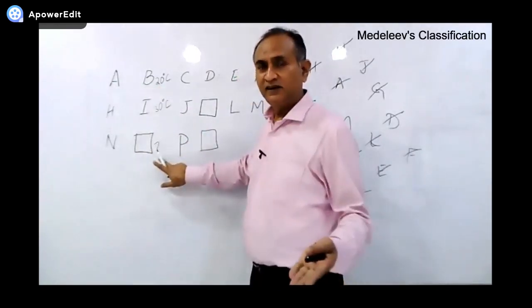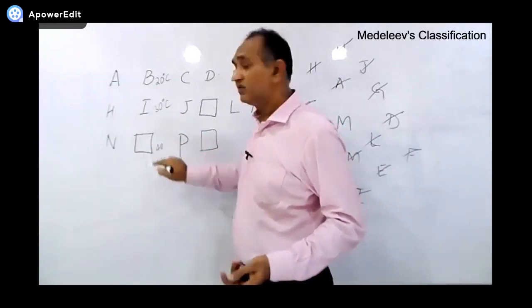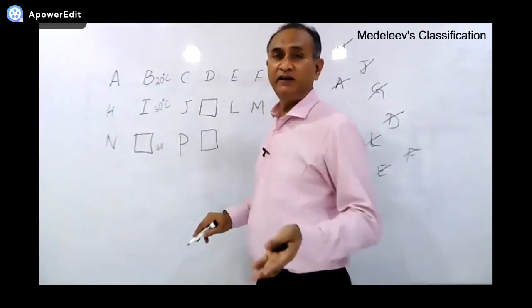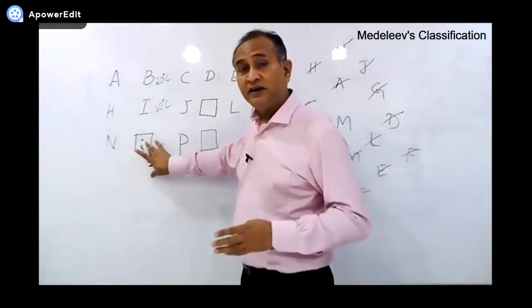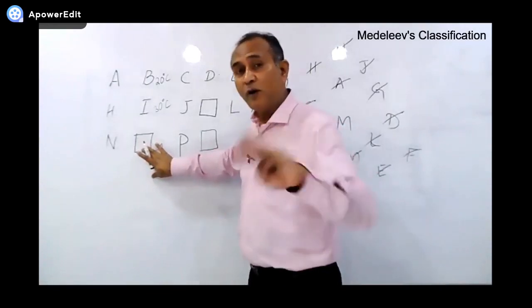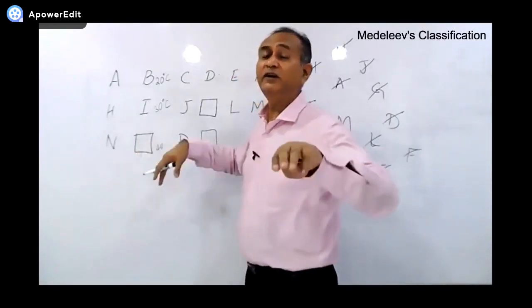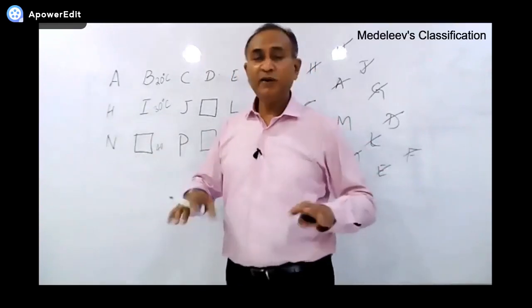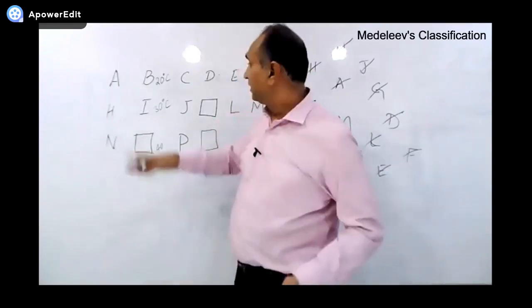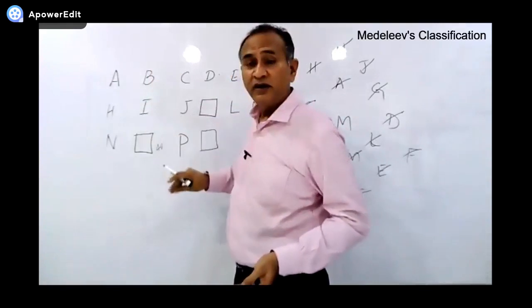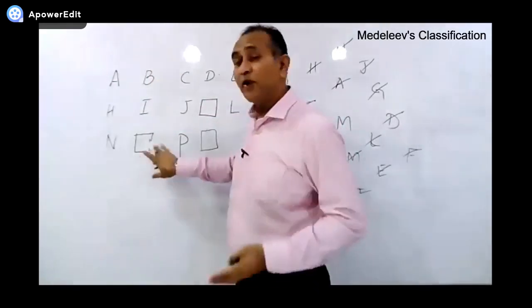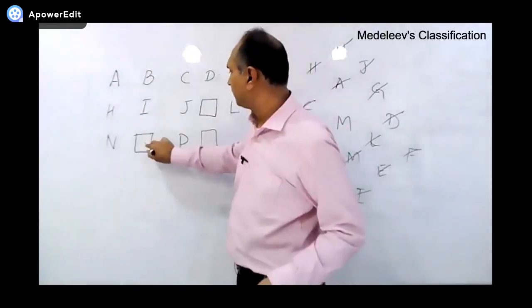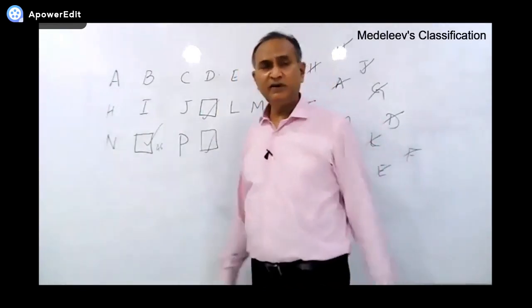Yes. So the same repetition, the same trend was seen by Mendeleev. So he predicted the properties of those elements which were not discovered at that time. This is something very strange. An element is not there, but considering it scientifically, he was able to tell the properties of an undiscovered element. And he told the properties of all of these elements.